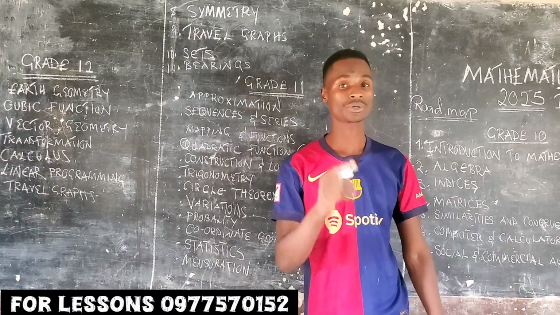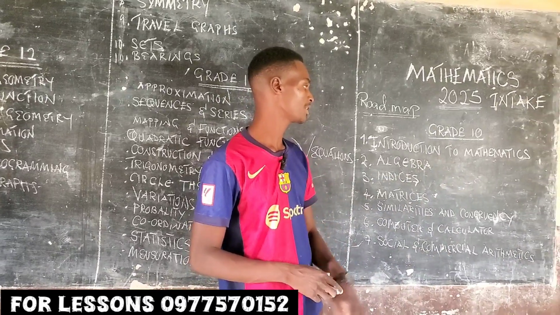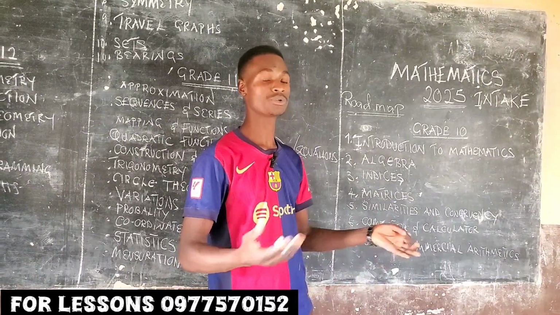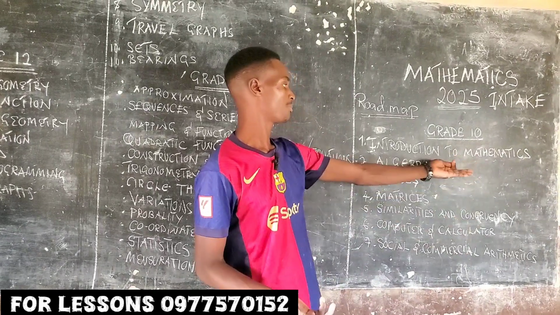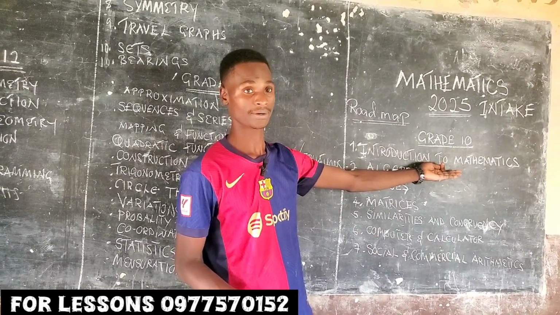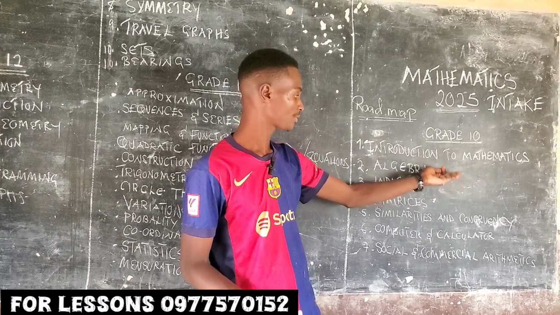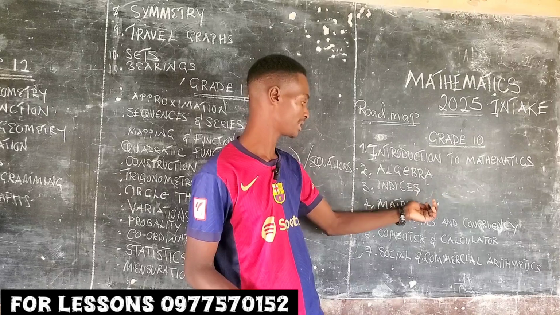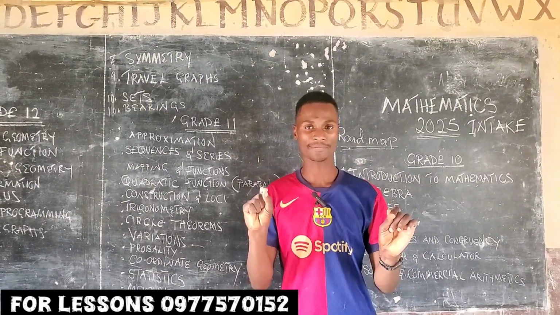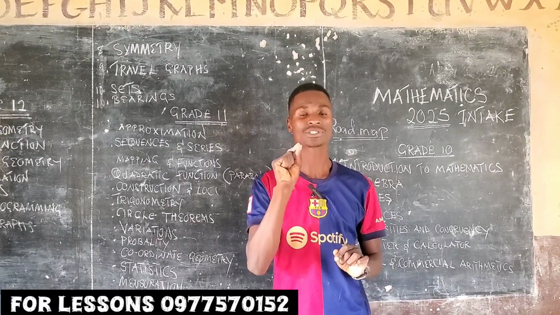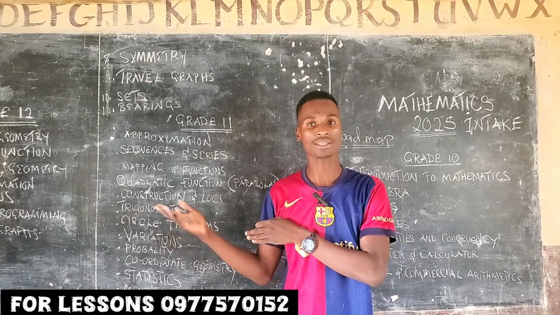Okay, topics here. So, like I said, that you've done the first topic, introduction to mathematics. Okay, so when you enroll for online lessons, you'll be presented with the introduction to mathematics. Okay, your friends have already done introduction to mathematics. So from there we'll go to algebra, indices, then matrices. How we do it here, we do it differently. The way we revise at Gnostic Academy is different from how others revise.